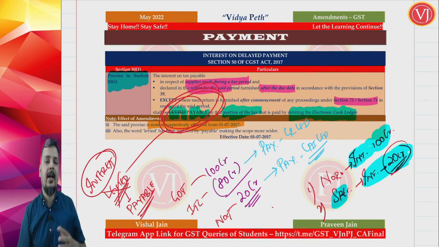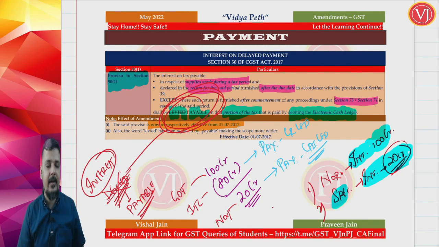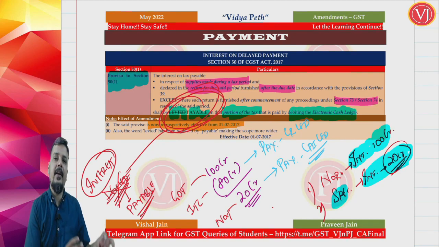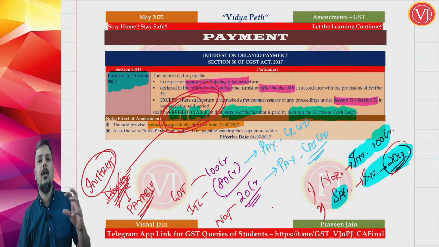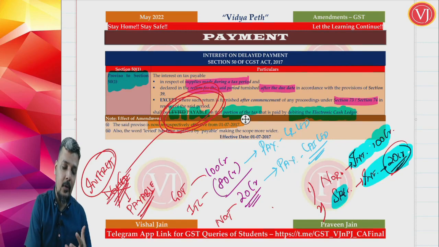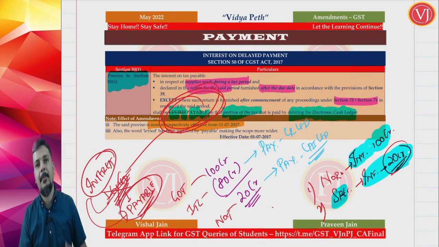If it is all about tax, levy would have been the right word, but as it is all about interest, they thought levy would not be the right word to use, therefore they have changed the term levy to payable. Actually the amendment is only this much, all the other areas were already there. They do not want to use the word levied for interest because levy is of tax basically. So that is all about the amendment in your section 50 subsection 1.